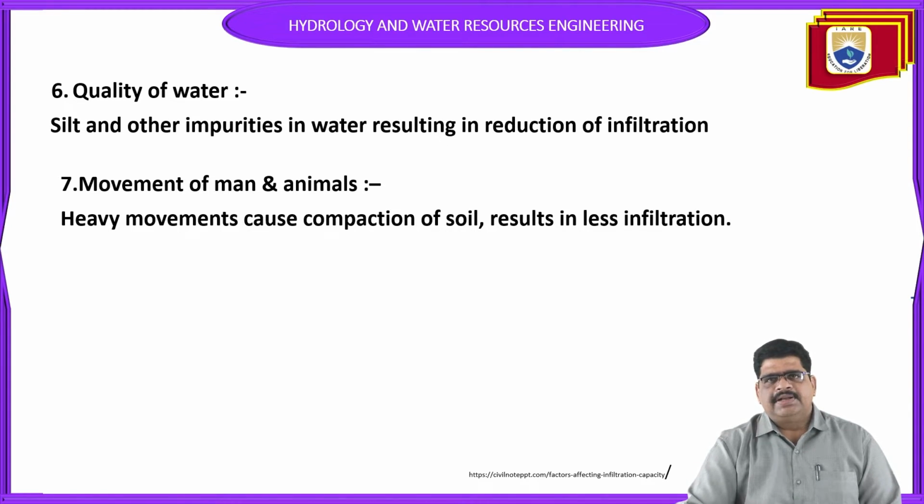Okay, man movement and animals, how it can be affected, let us see. Heavy movement causes compaction of the soil, due to most of the people always using such type of area. So due to always using it, the compaction will increase. Automatically the infiltration capacity of the soil and the porosity will decrease. So that's why the infiltration capacity is also affected.